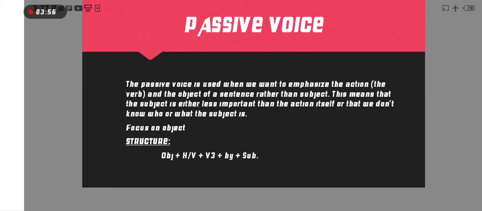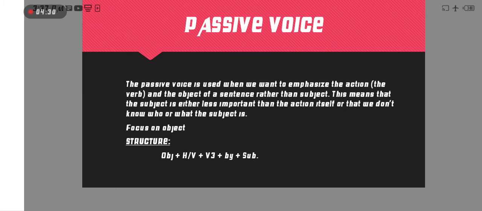If we want to make passive voice, what is the main structure? First we put the object. Here we are focusing on the object. Then the helping verb according to the tense, and then the verb third form.